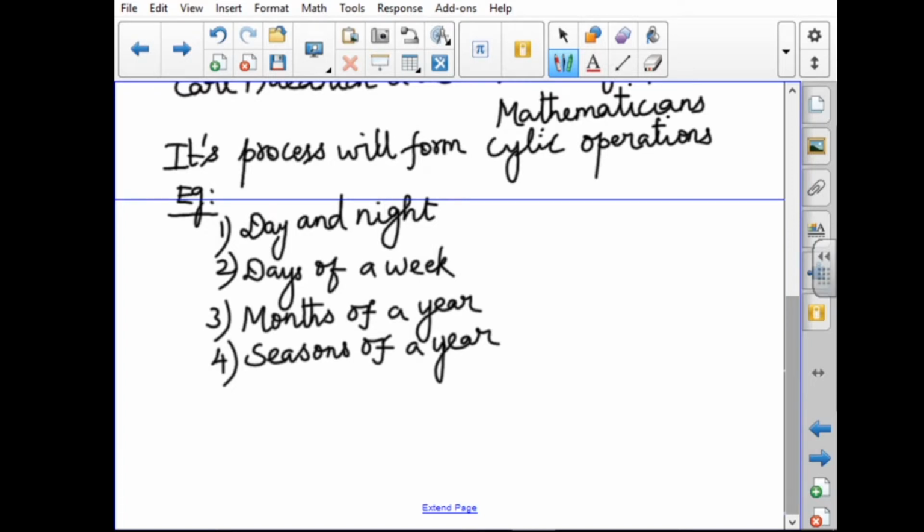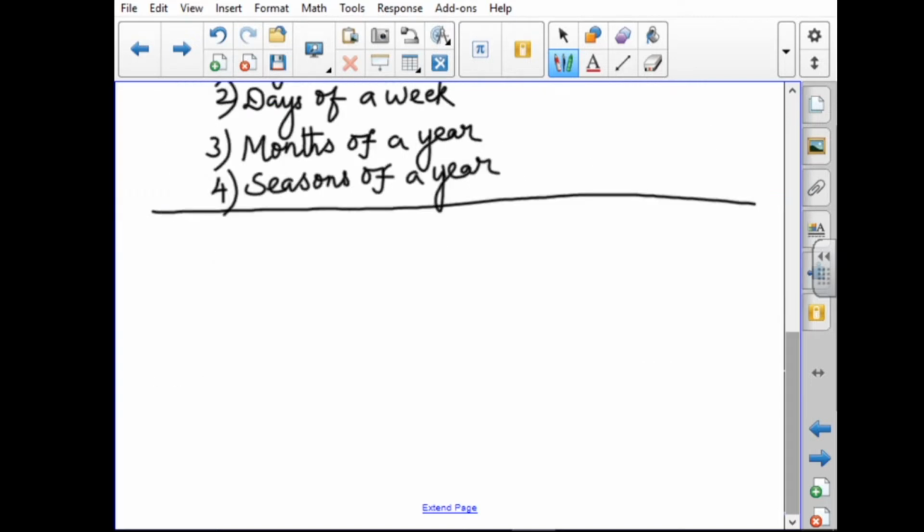Next one is congruence modulo. Congruence modulo, another concept definition. Suppose a and b are two integers.